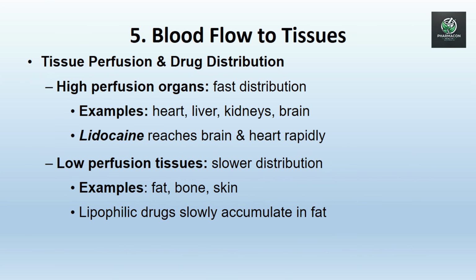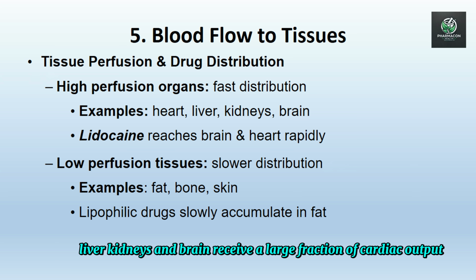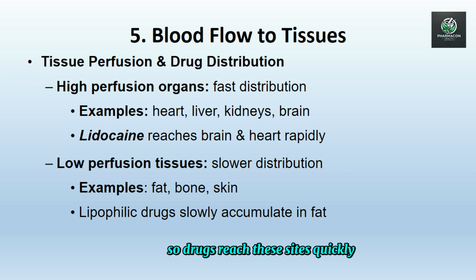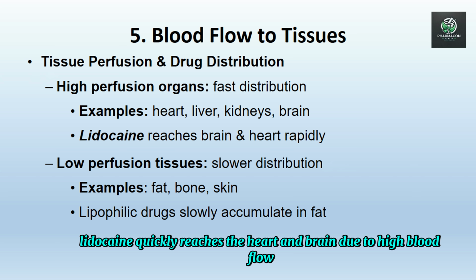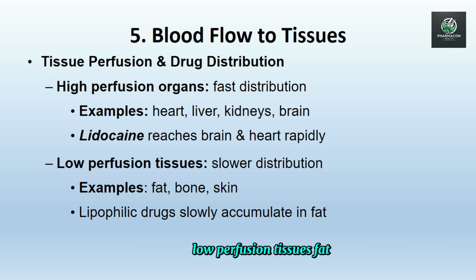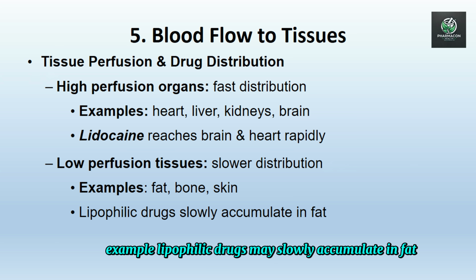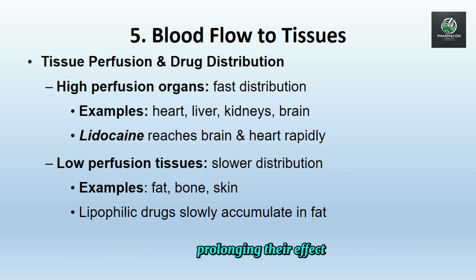Blood flow to tissues. Tissues with higher blood flow receive drugs more rapidly and in larger quantities. Hyperperfused organs, the heart, liver, kidneys, and brain, receive a large fraction of cardiac output, so drugs reach these sites quickly. Example, after injection, lidocaine quickly reaches the heart and brain due to high blood flow. Low perfusion tissues, fat, bone, and skin, have low blood flow, so drugs reach these sites more slowly. Example, lipophilic drugs may slowly accumulate in fat, prolonging their effect.